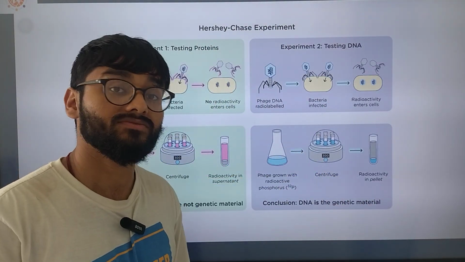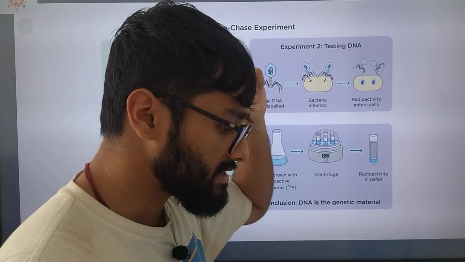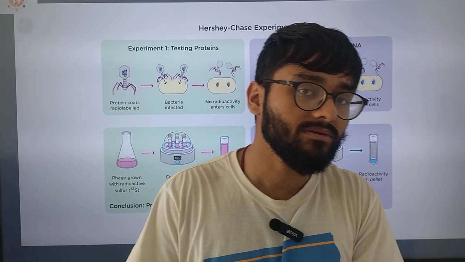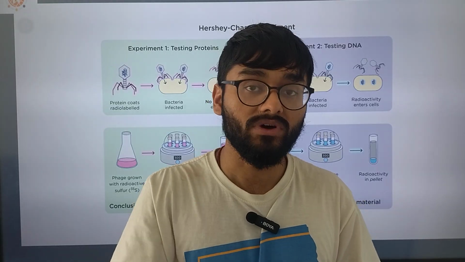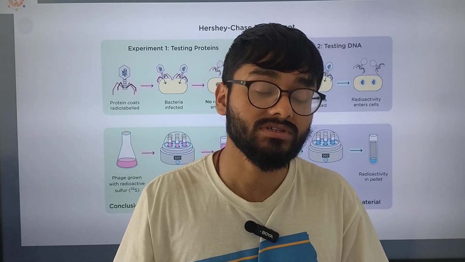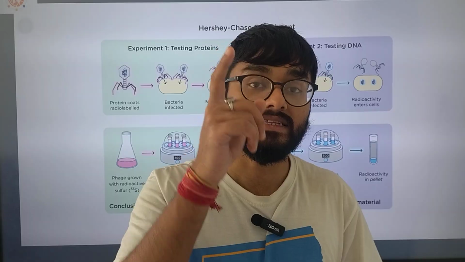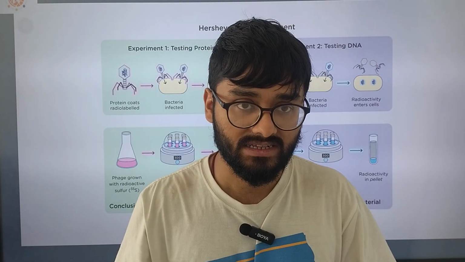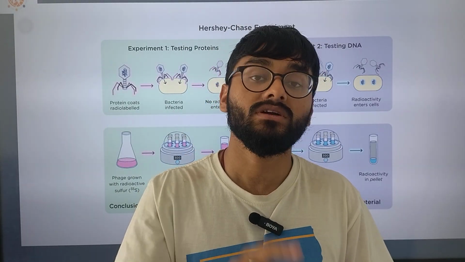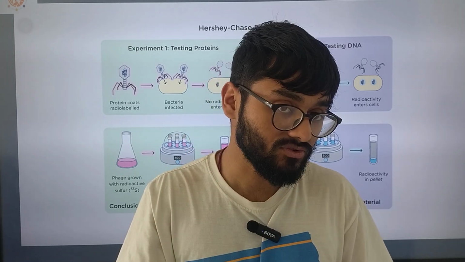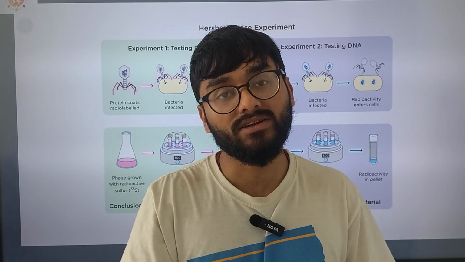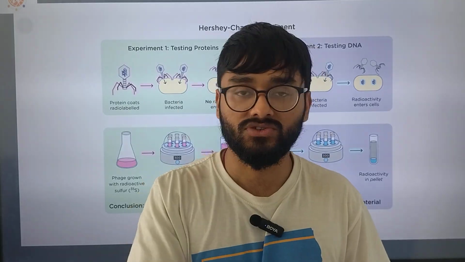But what happens when you test for DNA? What is the part that you can radio label in DNA? That will be your phosphorus. And where exactly do you find phosphorus? You find it in the nucleotide itself. A nucleotide is comprised of a pentose sugar, deoxyribose, a phosphate group, and a nitrogenous base.